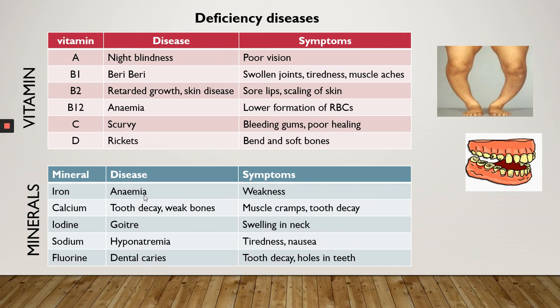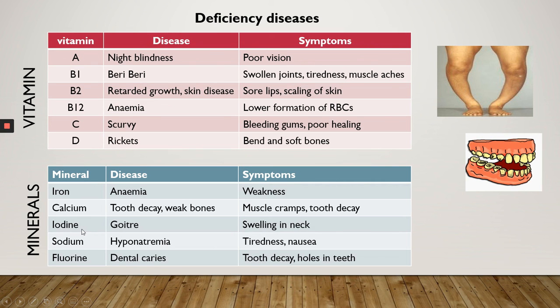An anemic person has low formation of red blood cells and always appears whitish in color. Deficiency of calcium leads to tooth decay and weak bones. The teeth decay and the person has continuous and regular muscle cramps and twitches.